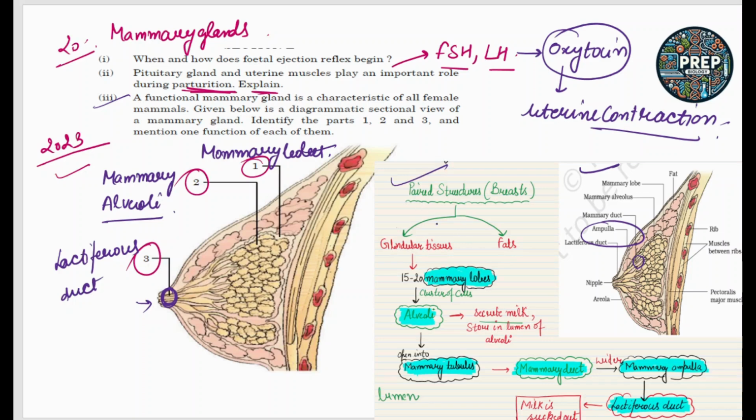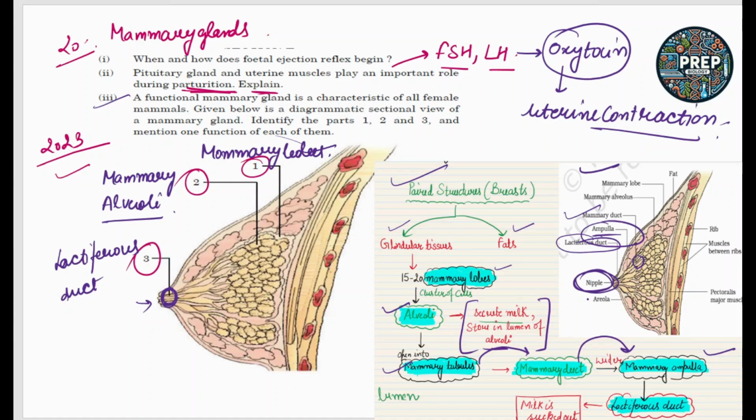So what happens is, the breast contains glandular tissues and fats. The glandular tissues are made up of 15 to 20 mammary lobes. This is the mammary lobes. Then the cluster of cells in it are the alveoli. What is the function of alveoli? Alveoli secrete milk and store it in the lumen of the alveoli. Alveoli open into the mammary tubules. Next, mammary tubules open into the mammary duct. Then the mammary duct widens its surface and forms the mammary ampulla. Mammary ampulla opens into the lactiferous duct. Okay, and through the nipple the milk is sucked out by the baby.